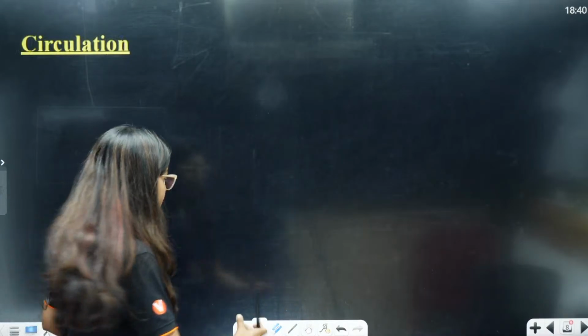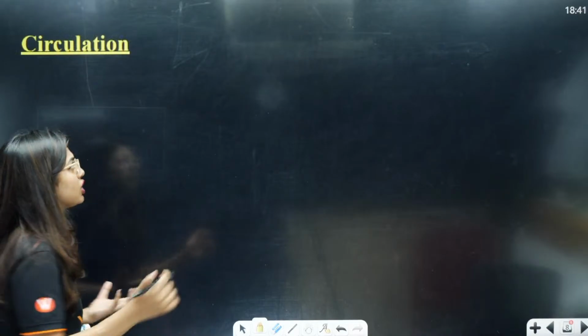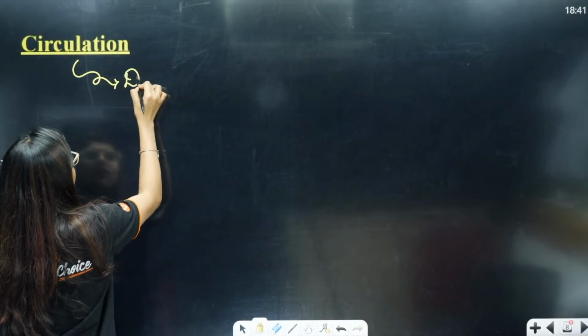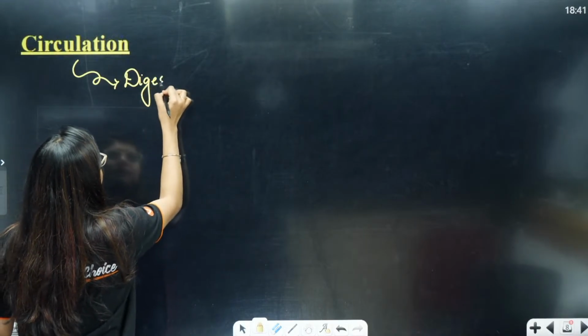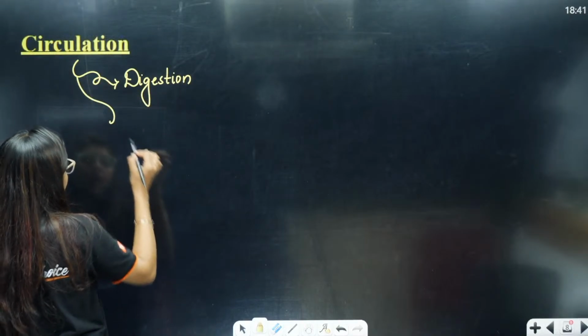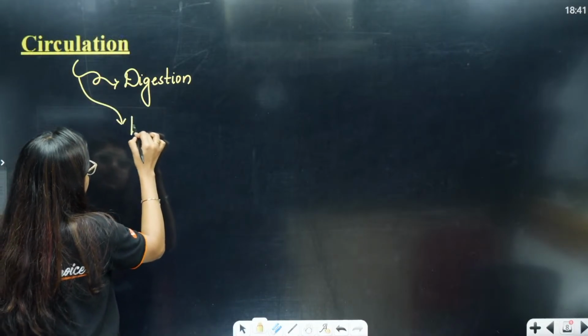Now, circulation, when we talk about circulation dear, what is circulation? Ma'am, circulation is required for all the functions, right? That is, I need circulation for digestion. I need circulation to happen for carrying the nitrogenous waste, that means for excretion.